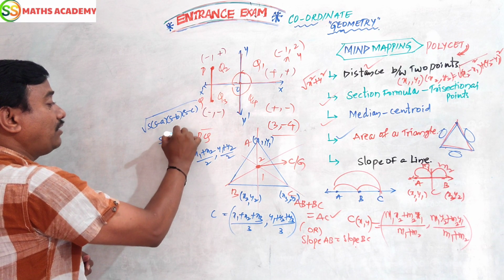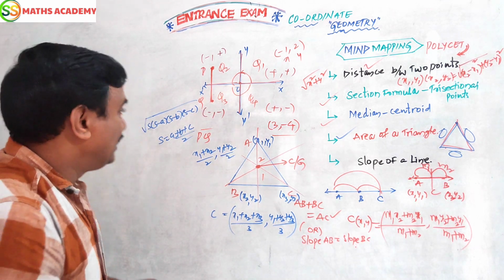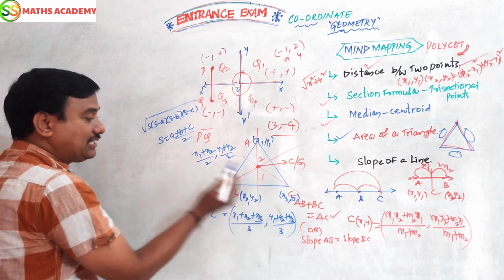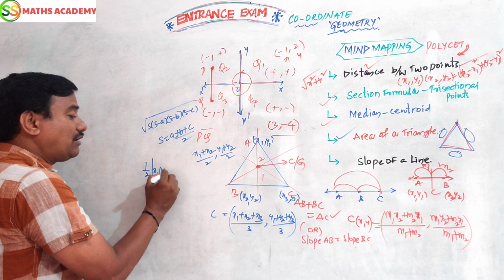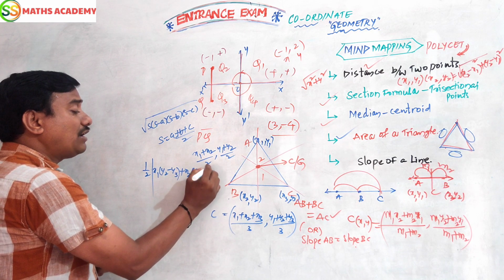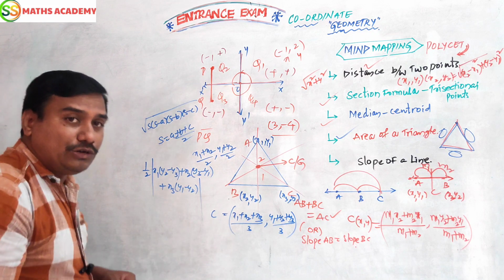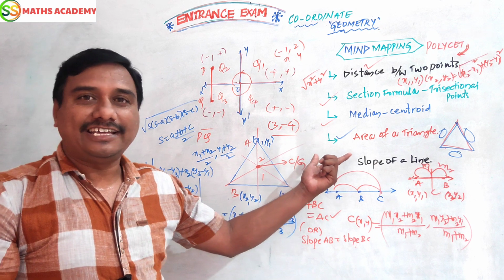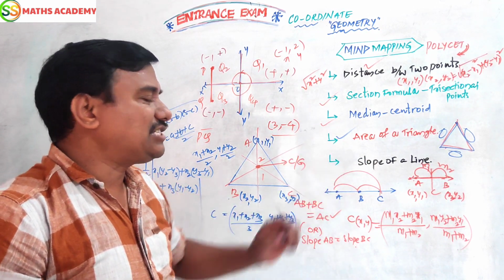s is called the semi-perimeter of the triangle, that is, the sum of the 3 sides divided by 2. And when vertices are given, for example A(x1, y1), B(x2, y2), C(x3, y3), in such cases we have to use this formula: x1(y2 minus y3) plus x2(y3 minus y1) plus x3(y1 minus y2), modulus, the whole thing halved. We use this to get the area of a triangle. Very easy, but interesting formula. Next, the last one.